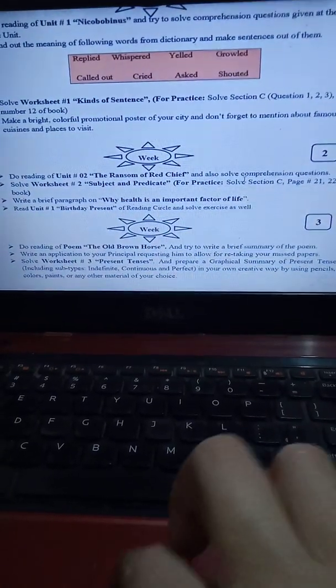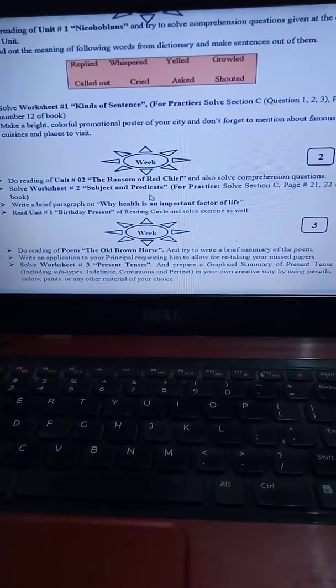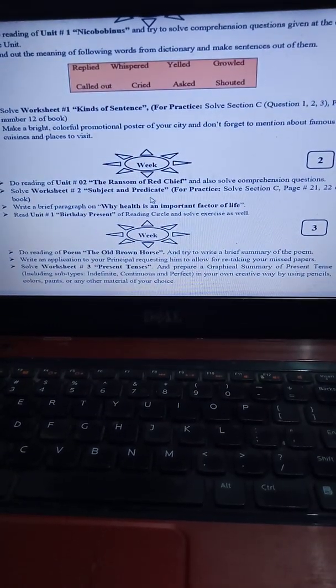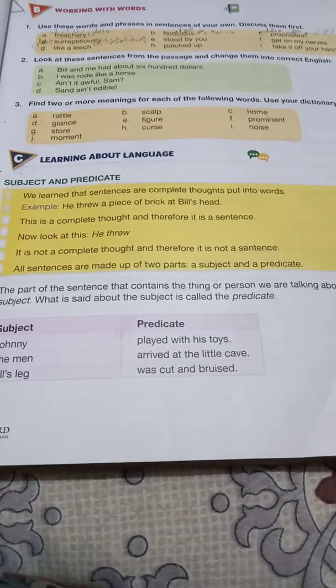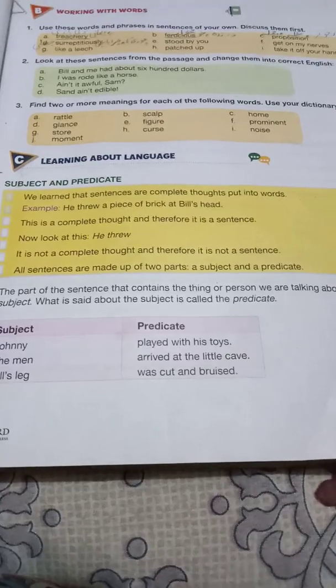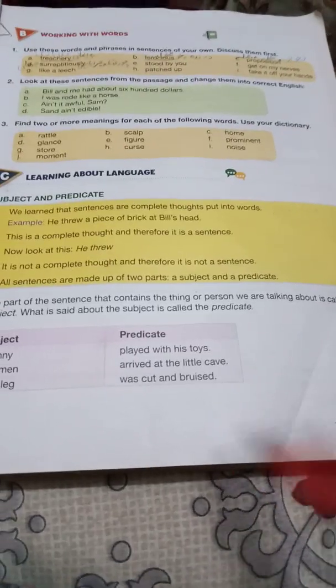Then you have to do worksheet number 2 with the topic subject and predicate, and after solving that worksheet you have to practice it on your book. Here we have page number 21 of the textbook, with the topic subject and predicate, followed by some questions that are for you, and you have to solve these questions under this heading.